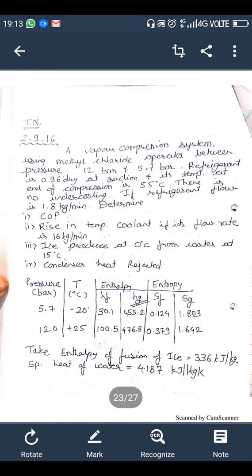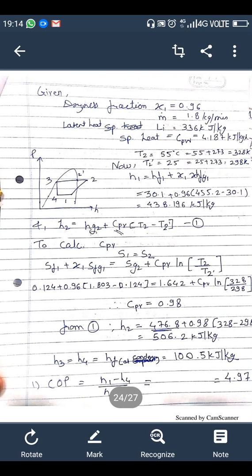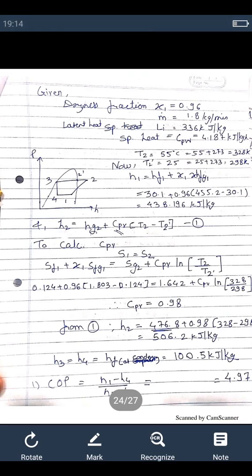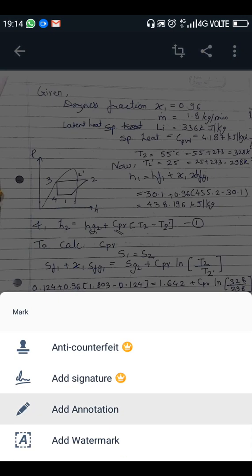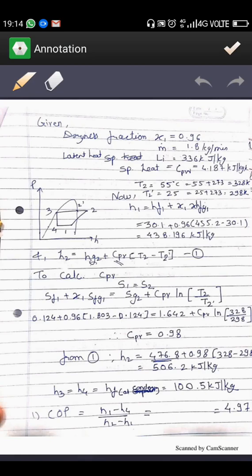This is the third numerical which I took in your class. Here again there is wet compression, performed along with superheating, and no subcooling is provided here.